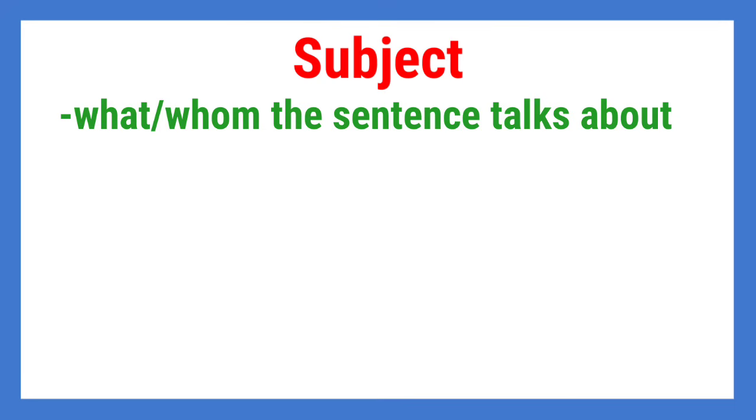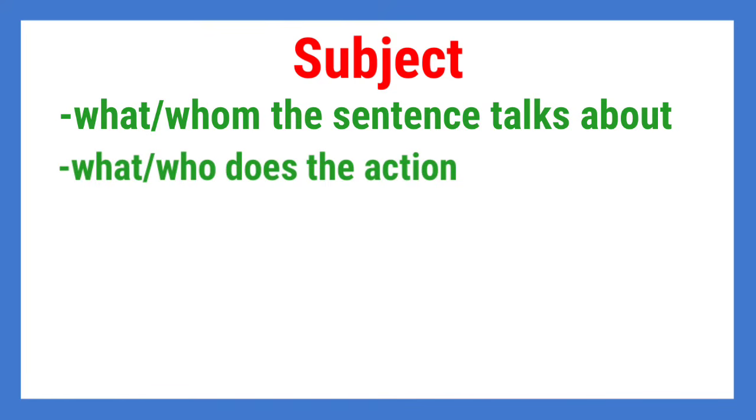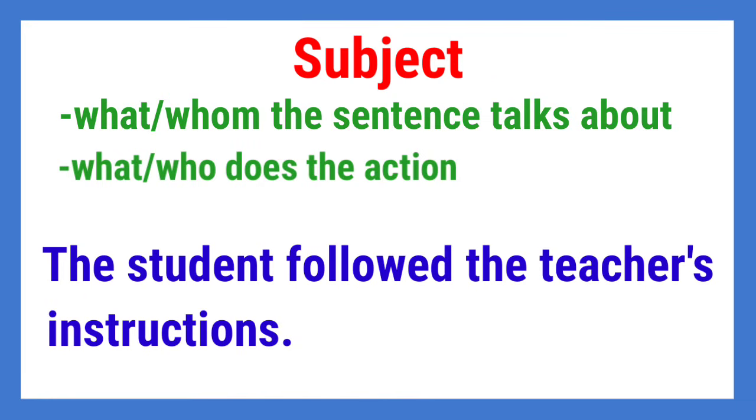A noun can serve as the subject of the sentence. It means that it is what or whom the sentence talks about, or it tells what or who does the action in the sentence. For example, the student followed the teacher's instructions.